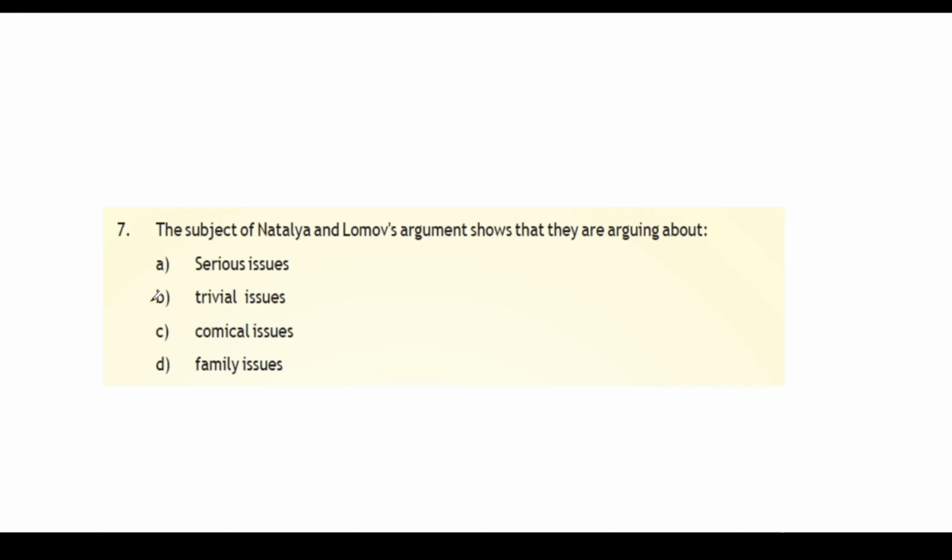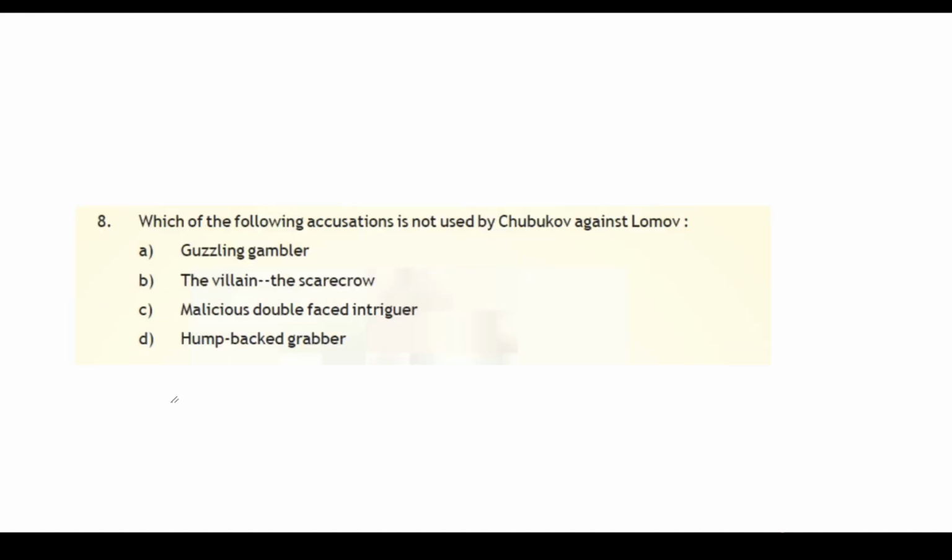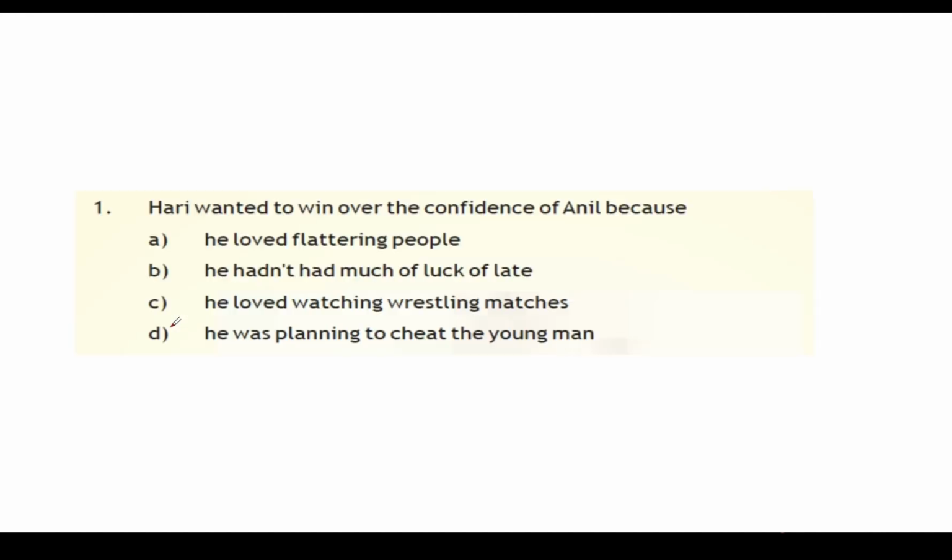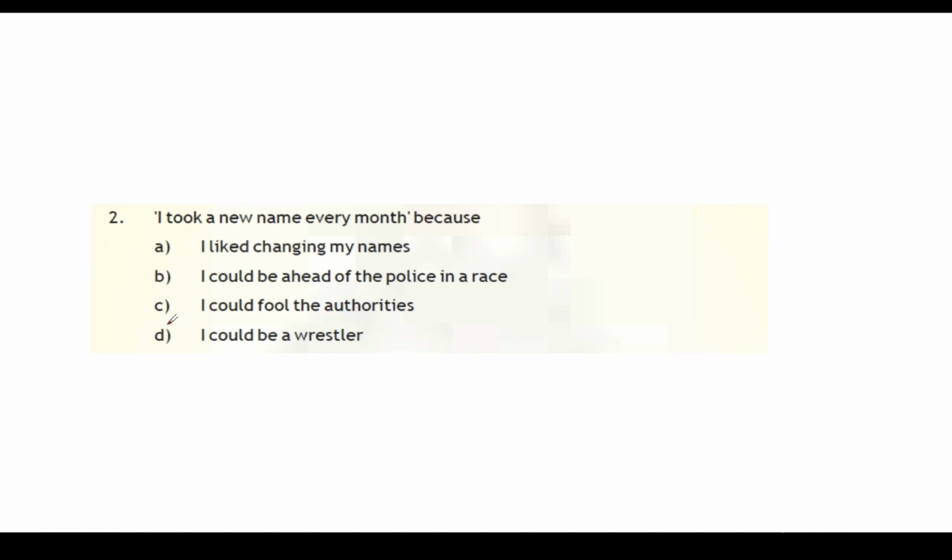Trivial issues, humbug grabber. Thief story. He was planning to cheat the young man. I could fool the authorities.